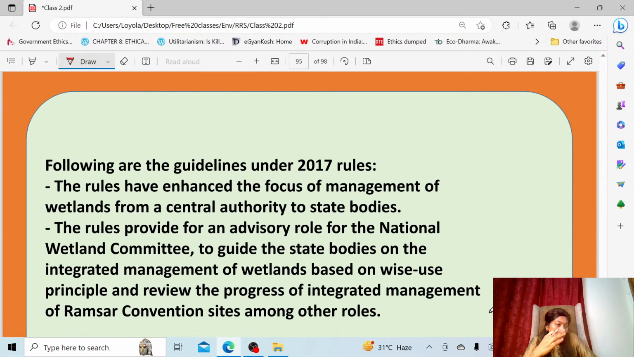Okay, so these are some of the activities, like how we saw under the reserve forest. What are the activities which are prohibited in the reserve forest? Same way, there are certain activities which are prohibited under the wetland conservation and management rules.